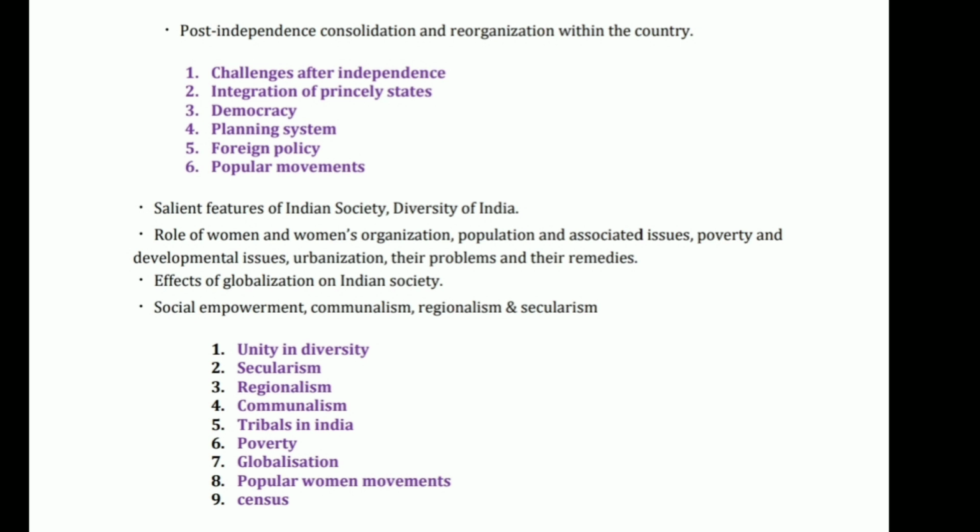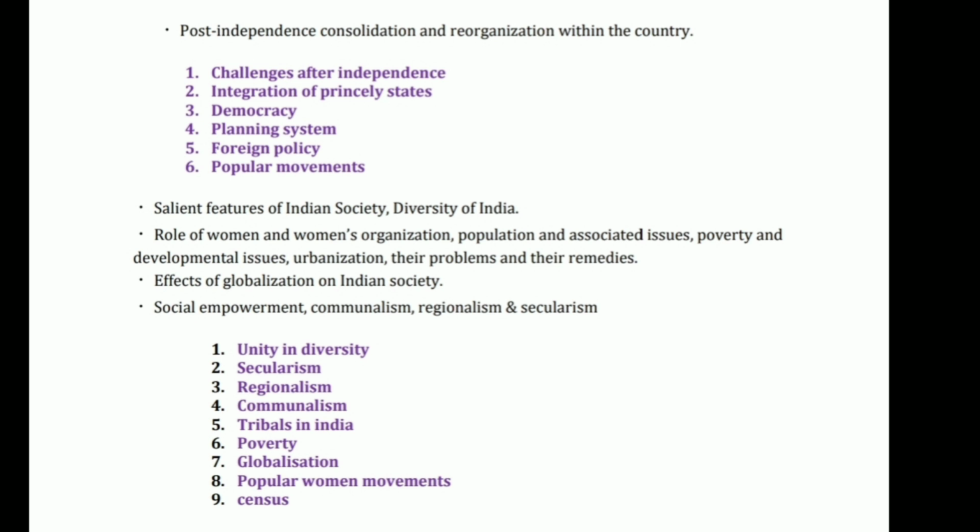Now coming to the final part of the syllabus, which is society. So in society also I have briefly mentioned some topics. I am not giving any details about this because I have taken sociology as my optional, and sociology is a referring subject to Indian society. What I would suggest is you can read this society topic also from Vision IAS value added material, because for me my optional subject will help me to read this topic, but for those who have not taken sociology as optional, you can refer to Vision IAS value added material.